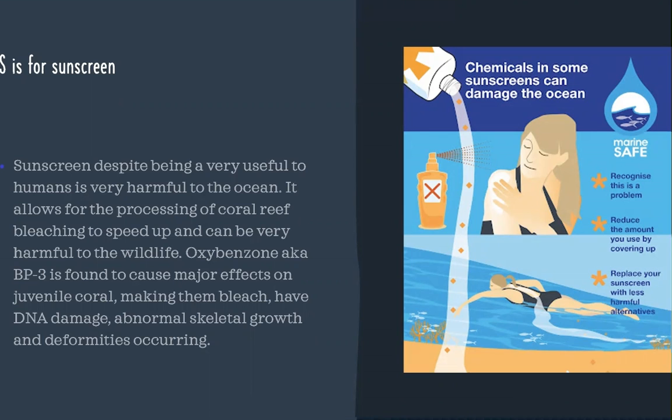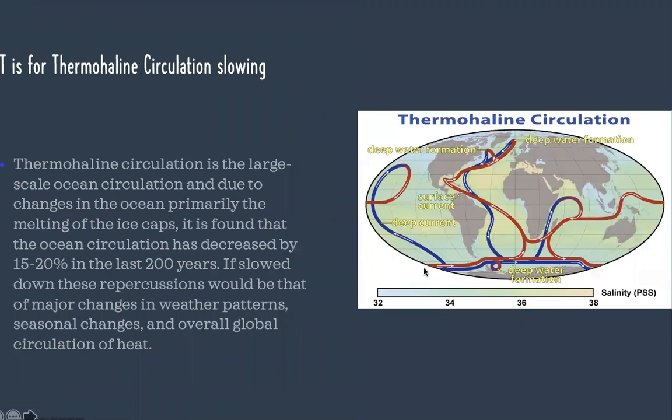The chemical specifically is oxybenzone, aka BP3, and it's found to cause major effects on juvenile coral, and it makes them bleach. And they have their DNA destroyed, as well as mutations such as abnormal skeletal growth and deformities. T is for thermohaline circulation slowing.